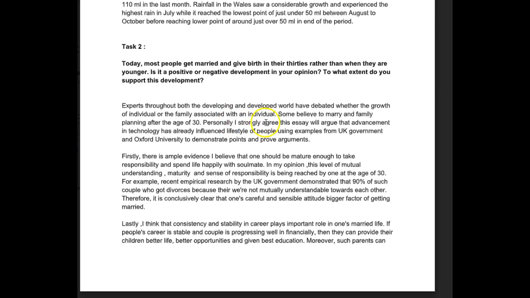Personally, I strongly agree. This essay will argue that the advancement of technology has already influenced the lifestyle of people using, I'm not really sure I understand that. Again, I told you, for me, this paragraph has a lot of problems, starting with those first 2 sentences. So let's just move on and see what you wrote for your body paragraphs.